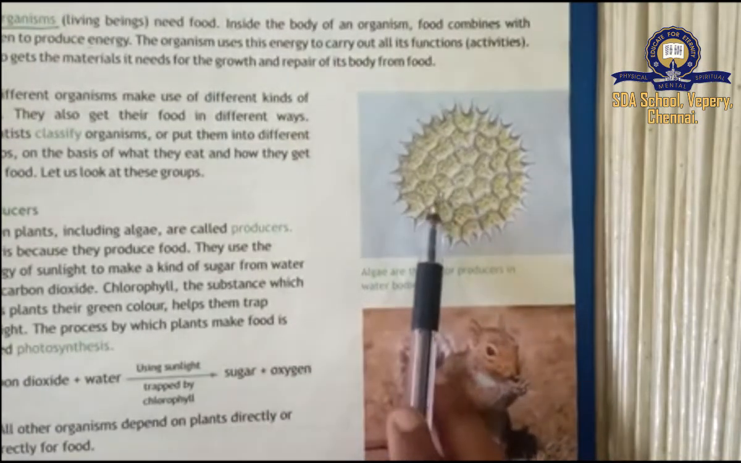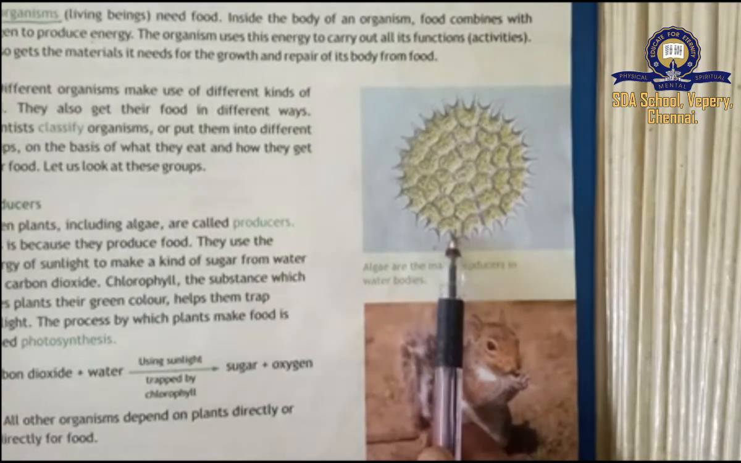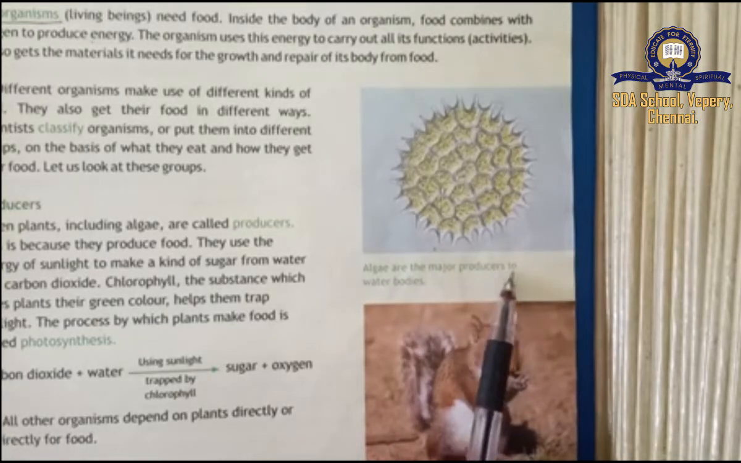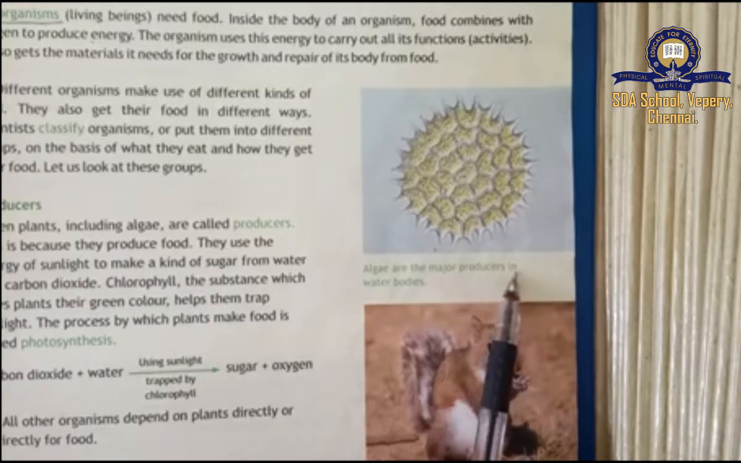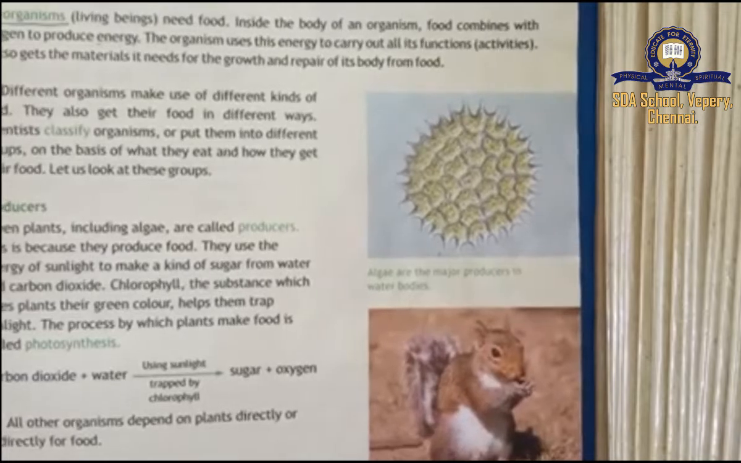Now you can see this picture. What is this picture? It is an alga. Algae are the major producers in water bodies. Okay, algae are the major producers in water bodies. You can see these algae in water.